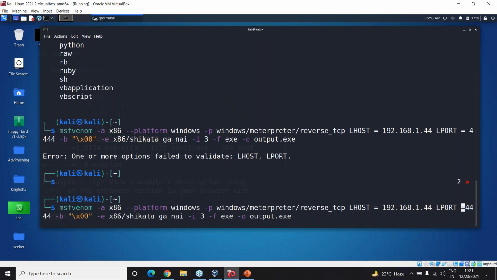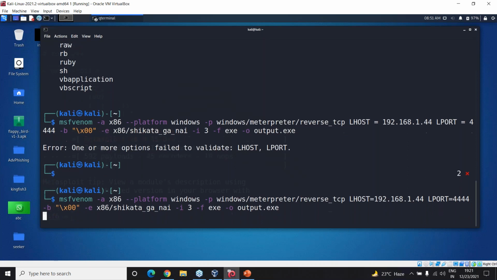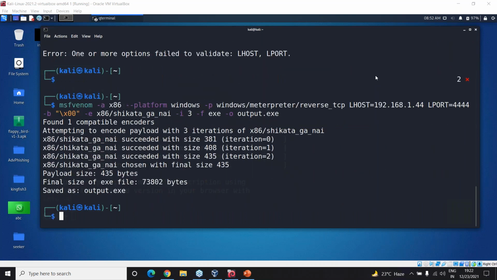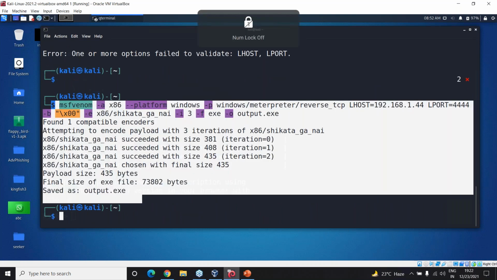And actually for the host and port you have to just keep it like this. Okay, you can see here that now it has created this file.